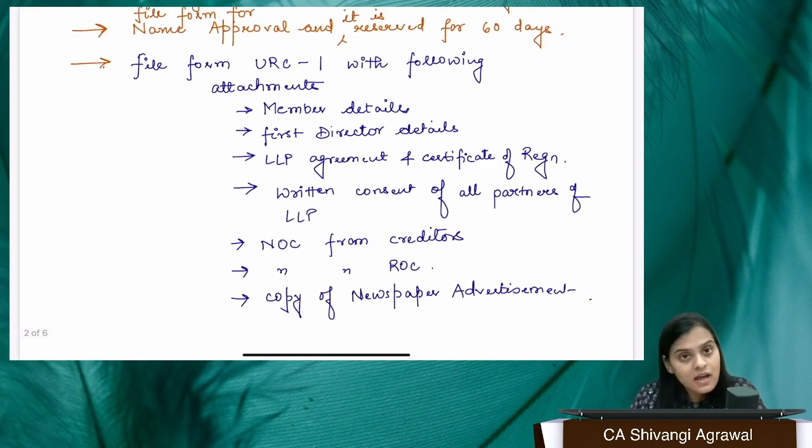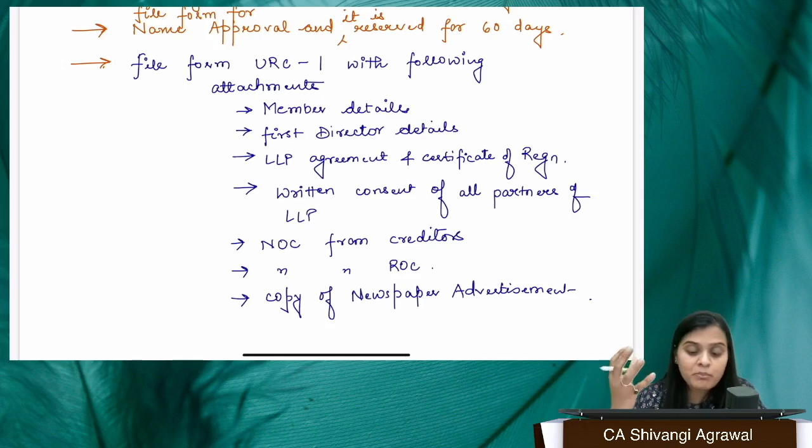Thereafter, what happens, ma'am? We file a form. What form is filed? After obtaining name approval, we have to ensure that we have DSC and DIN, because if the members are becoming directors of the company, they also need to have DIN. All these things we will ensure, and thereafter the filing has to be done along with URC1.